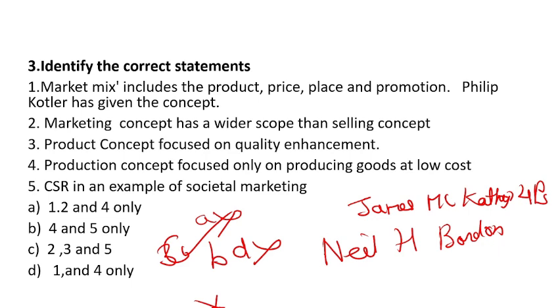This is true, product concept pays more attention to quality. And production concept is not only focused on producing goods at lower cost, it also focuses on making the goods available to the consumer. So 4 will not be the correct option. The 3 correct statements are 2, 3 and 5. CSR is an example of societal marketing. Option C is the right answer.